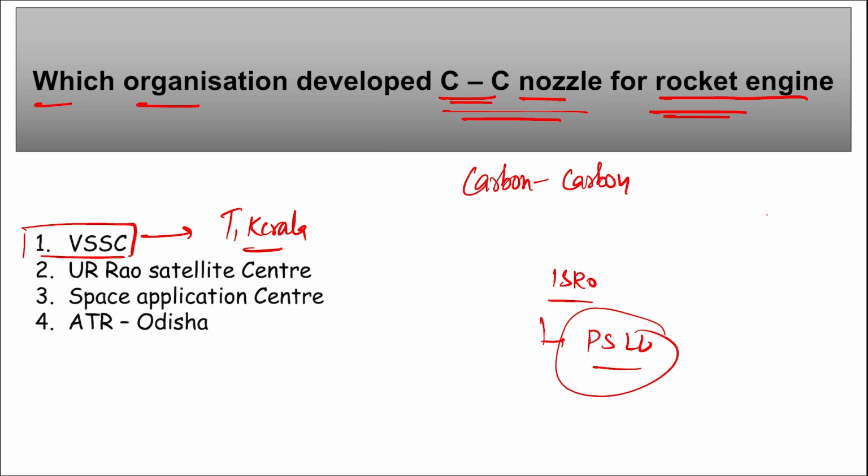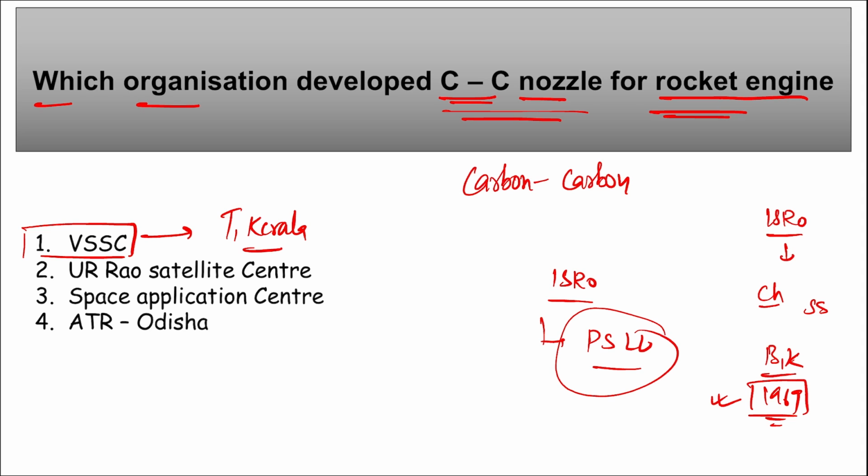Moving on, if we further talk about ISRO, who is the chairman here? S. Somnath, headquarter Bangalore, Karnataka, established in 1969, right? So remember, this is important. If we talk about ISRO, it was established in 1969.